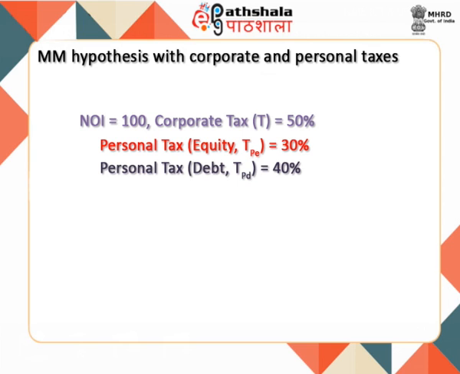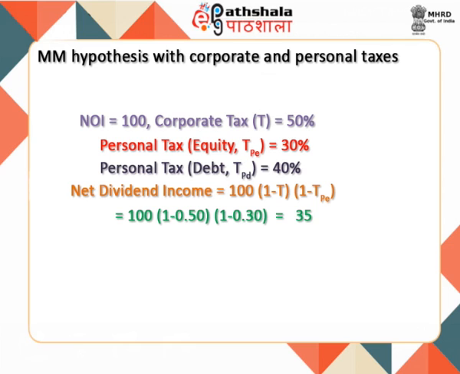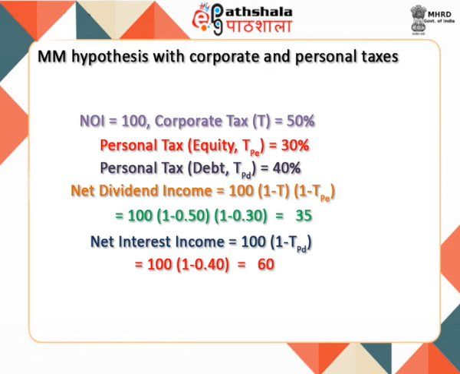As companies have to pay taxes on dividends and personal taxes are also imposed, the net dividend income will be calculated after taking into account both the taxes. Thus, the net dividend income comes out to be rupees 35 as shown here. In the case of debt, the interest is tax deductible. However, personal taxes are imposed. Therefore, the net interest income will be rupees 65 as shown here.